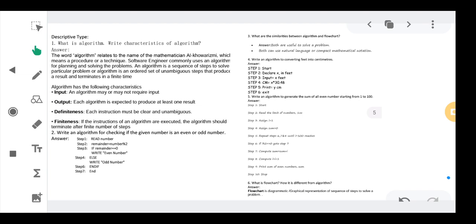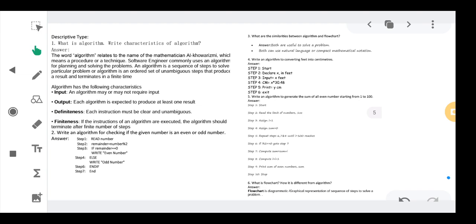If the division produces any remainder, it means the number is not divisible. If it does not produce any remainder, it means the number is divisible. That is the basic logic behind it. Using that particular logic, we will try to solve this algorithm.